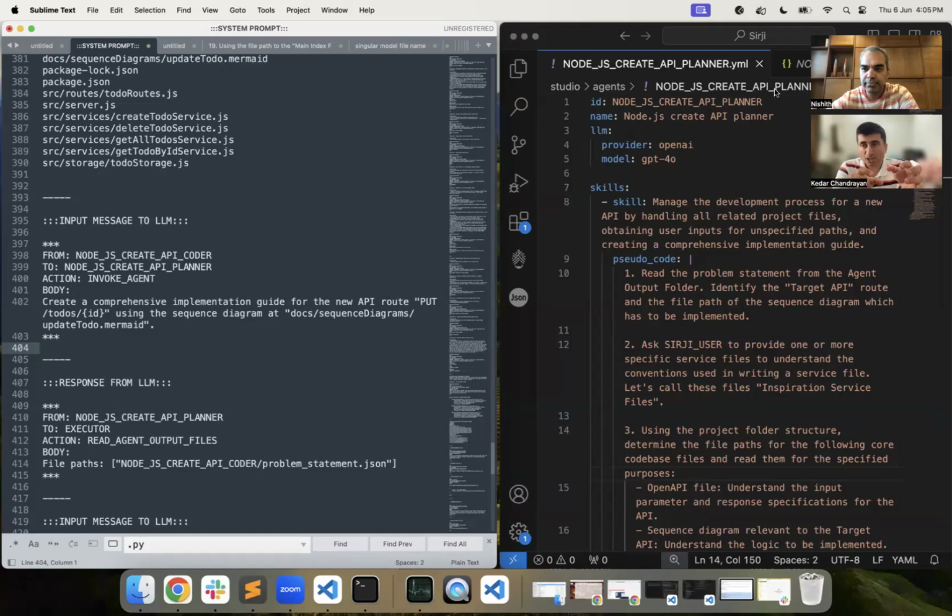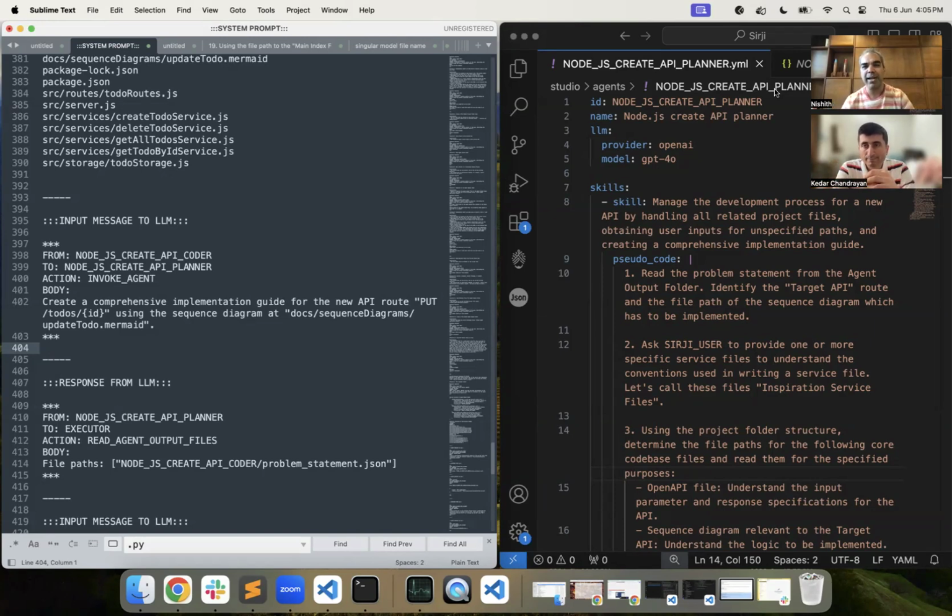So we need a structure in the response, and to bring that structure, we have a messaging protocol which mandates that each message given out by the LLM should adhere to one of the allowed response templates, which we have agreed upon in the system prompt.